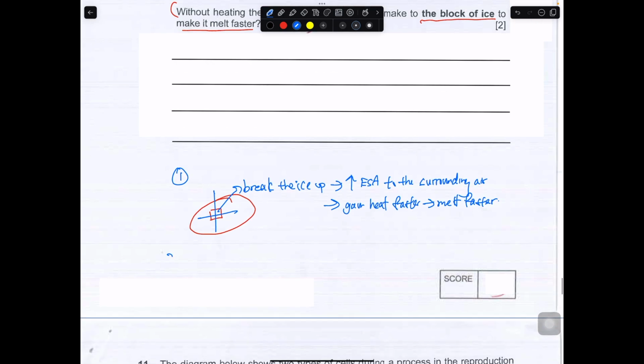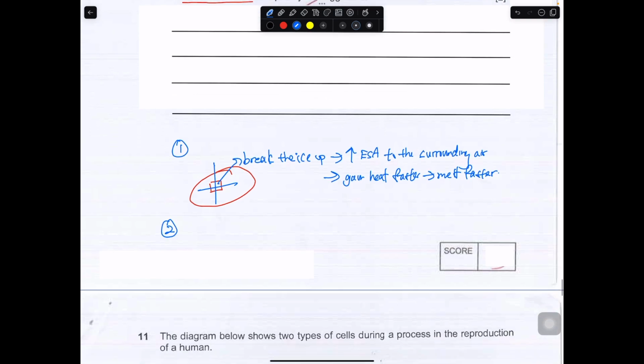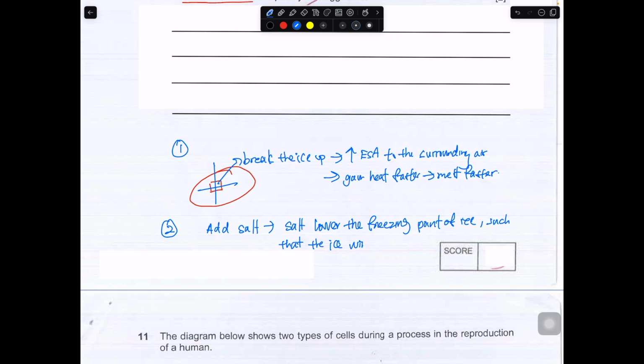Okay, the next up, the second part, is that you can do what? Add salt. Then you can say what the function of adding salt is. Adding salt will lower the freezing point of ice such that the ice will melt faster.